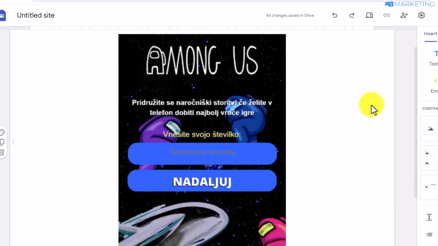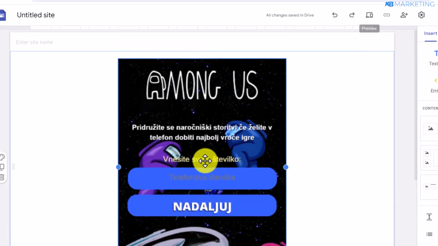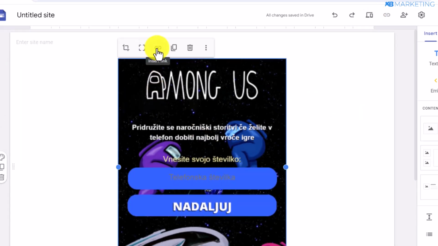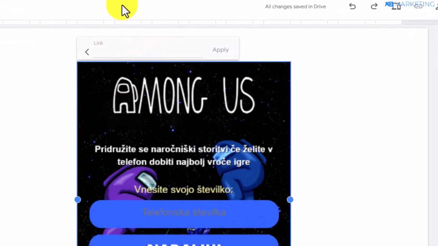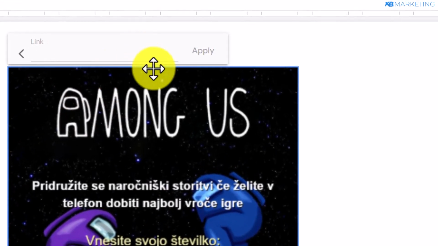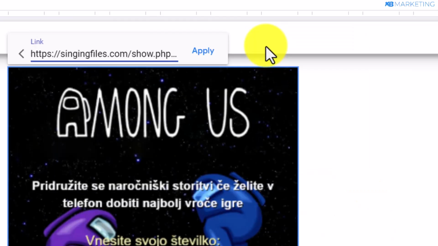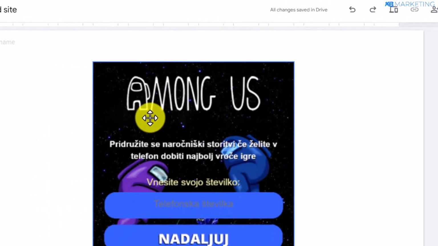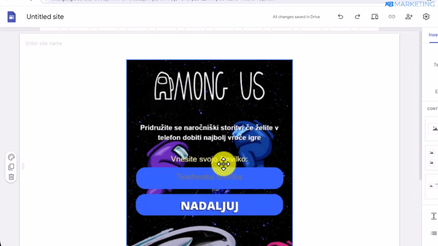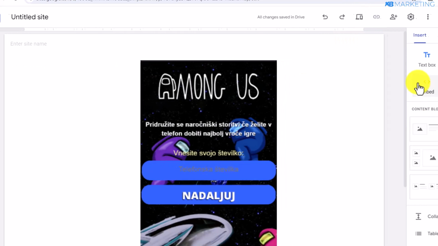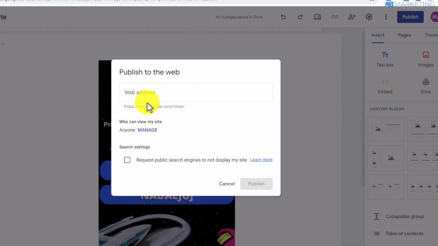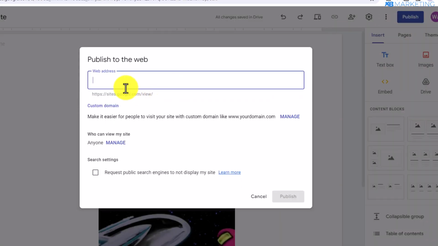Once you do this, the next thing is to come over here, right click, and click on this insert link button, and here you want to go back to the CPA offer and paste in your offer link. All you need to do from here is copy the CPA offer link, come back here, and paste in the offer link in this box. Once you add your link to the image, this is literally all you need to do to create your landing page. Once you do all of this, this is where you want to publish the landing page and give the landing page a name.